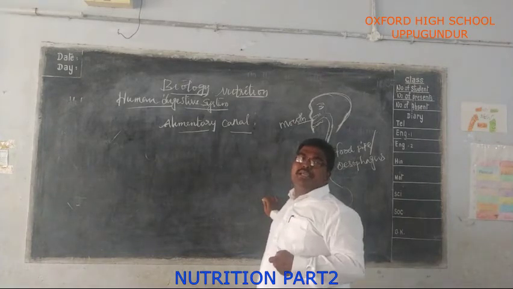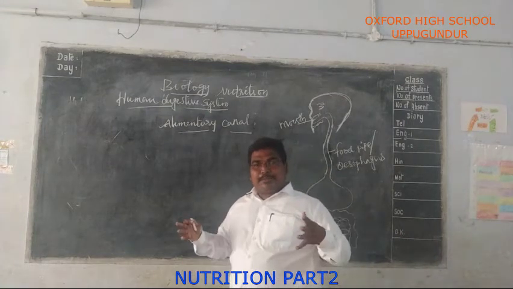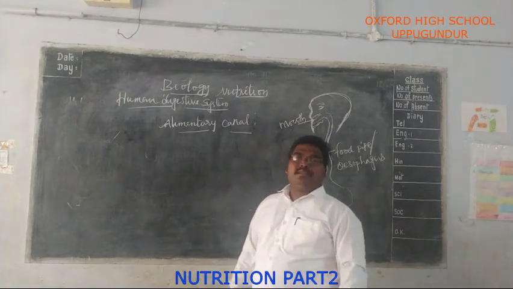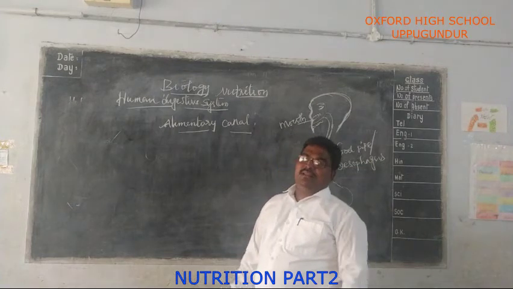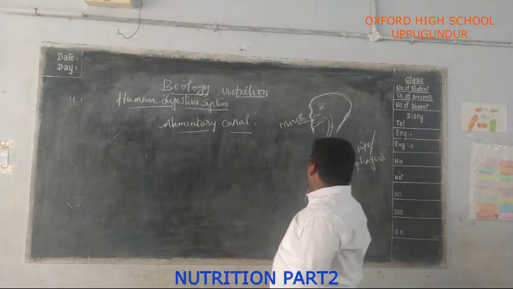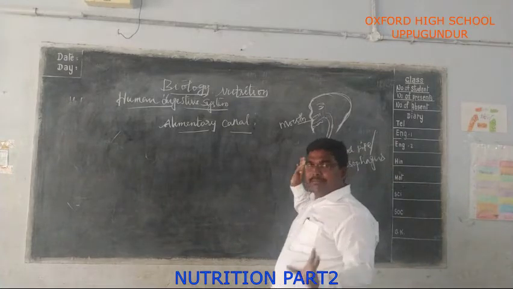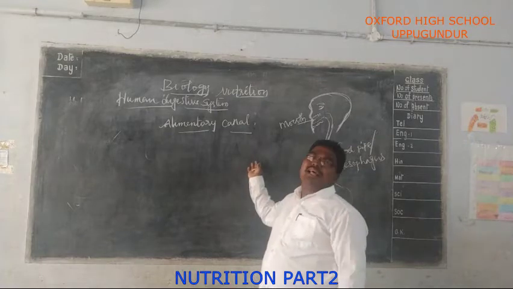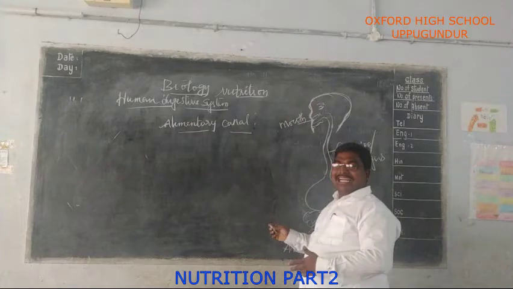Not only that, these materials have to be broken down small enough to be absorbed by our body. After the breakdown of the food, the chemical composition of the food materials has to enter the blood. Where do we get energy? From every cell. After the breakdown of the food, the energy in the chemical bonds of the food is moved to all the cells. There cellular respiration takes place and energy is released. Okay, it will come in the second lesson.